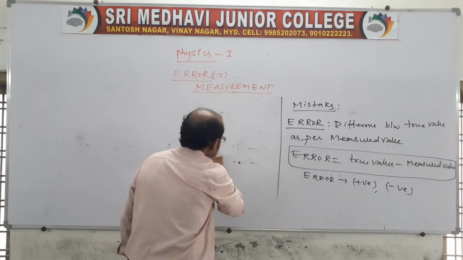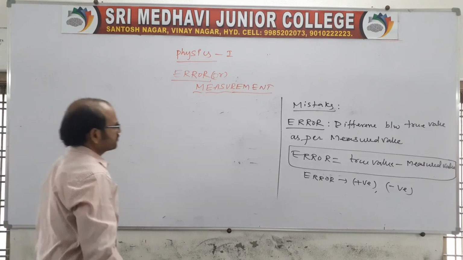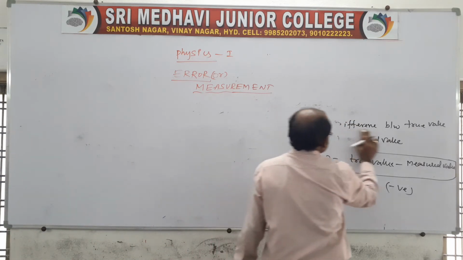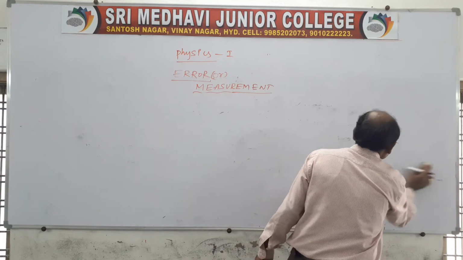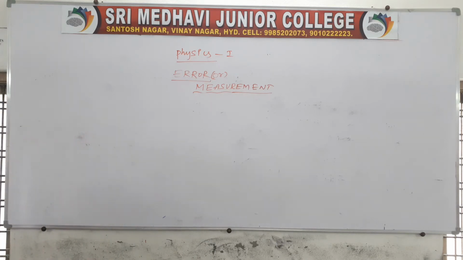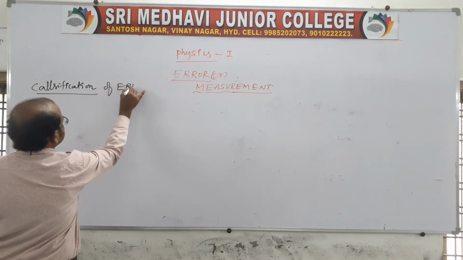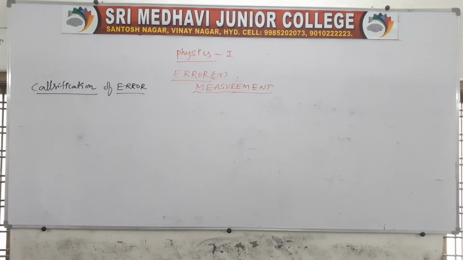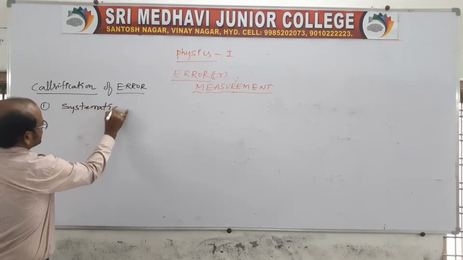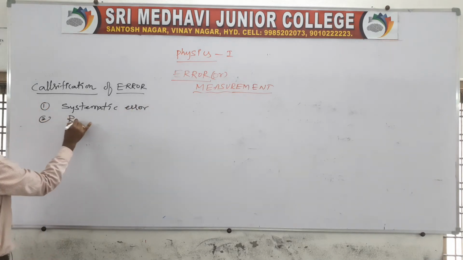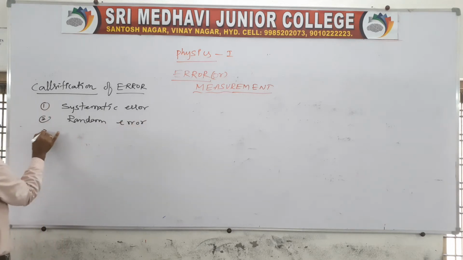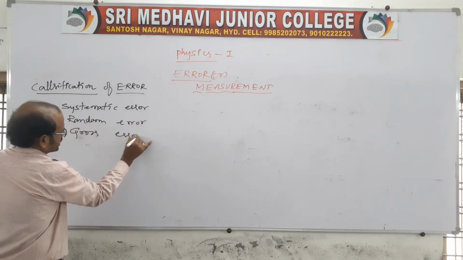Errors are classified as: first, systematic error; second, random error; and third, gross error. These are the errors.